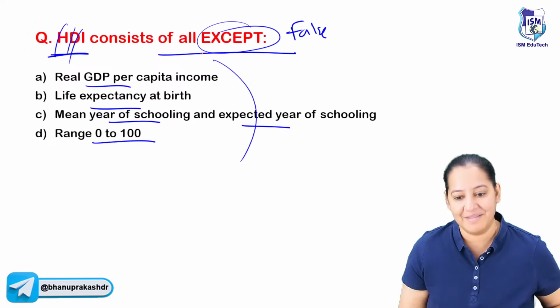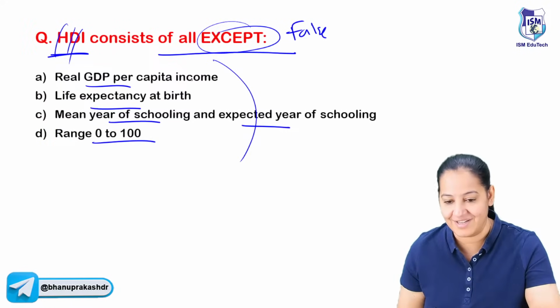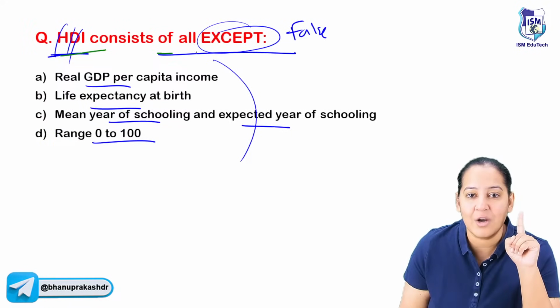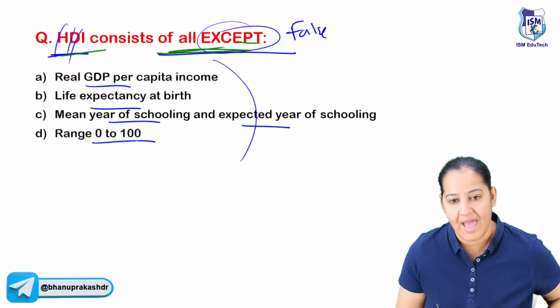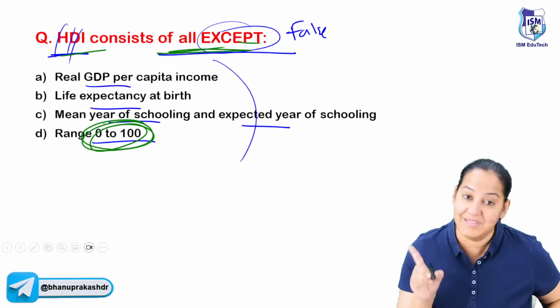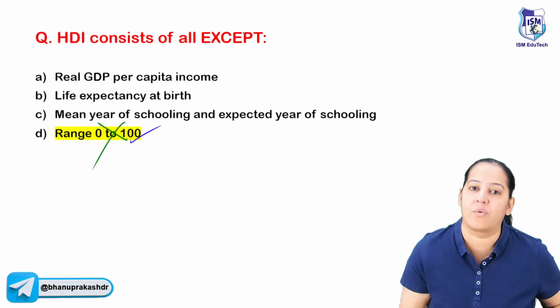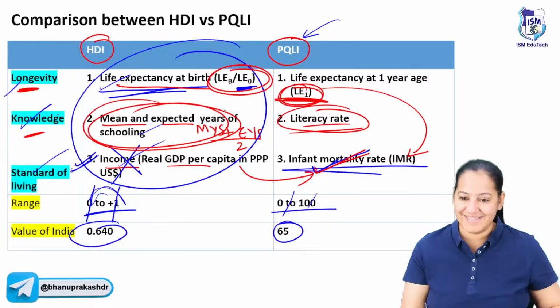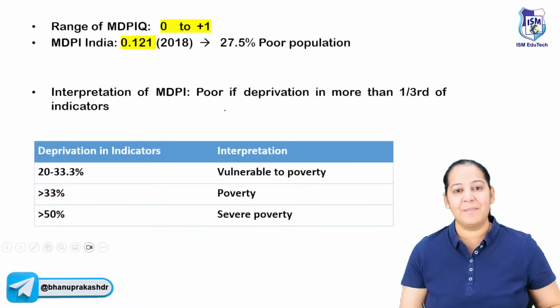Now read the question and tell me the answer. HDI contains all except. HDI is measured from 0 to 1. I told you, it is not from 0 to 100. 0 to 100 is PQLI. That's why this one is wrong. I hope you all got it. So let's come to the next question.